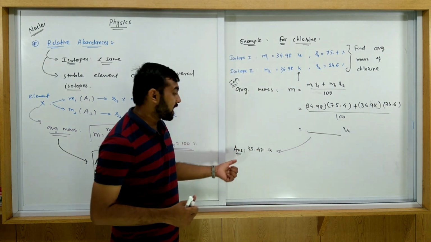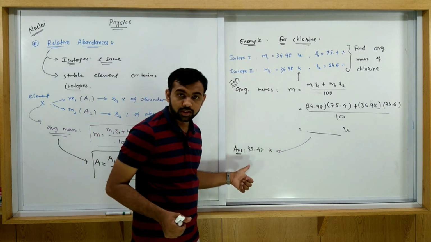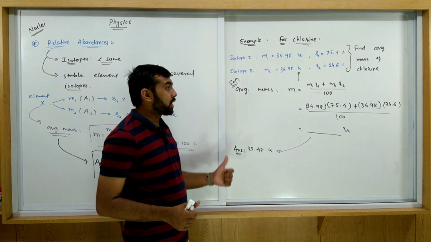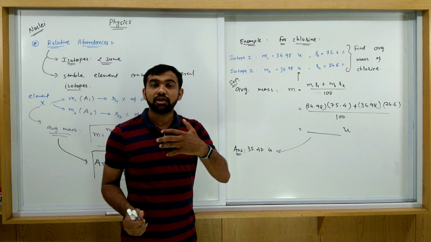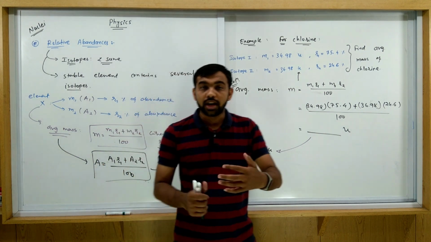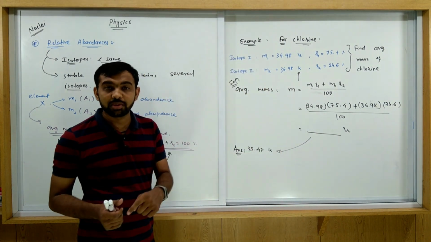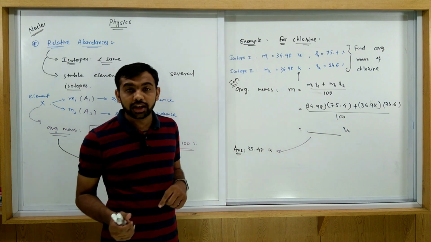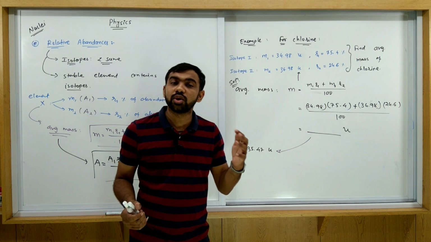35.47, and generally we take the atomic mass of chlorine as approximately this value. This way you get the answer. The abundances of the different isotopes are different for different elements. It's not the same for all elements. So you must remember that abundance is different for different elements. If the element changes, then the abundance also changes.